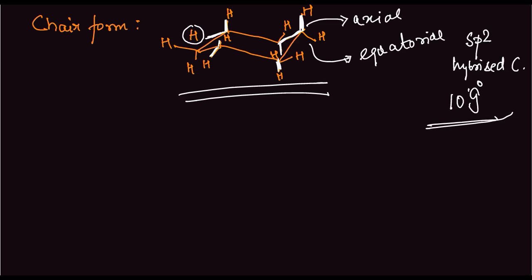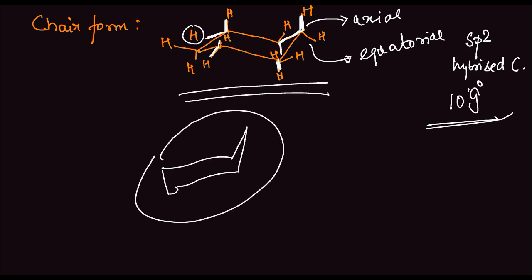Now next is the boat, and the twist boat is basically a form of the boat in which the flagpole interaction is not there. The half chair is something like this. It is in the form of a chair. The diagram is not important. The thing is, in that case, the bond angles are different.